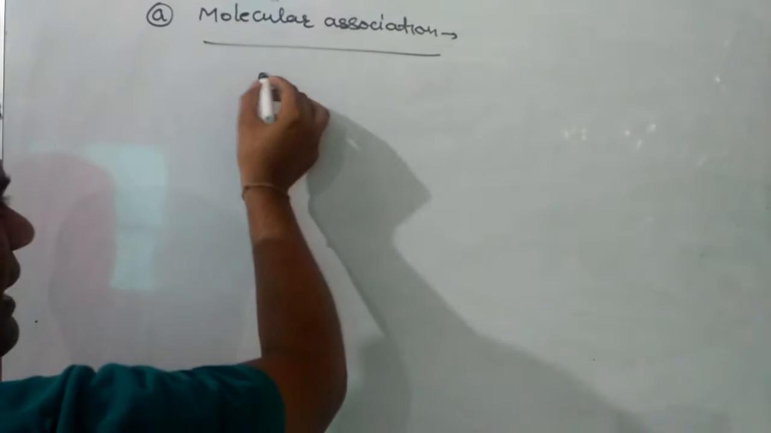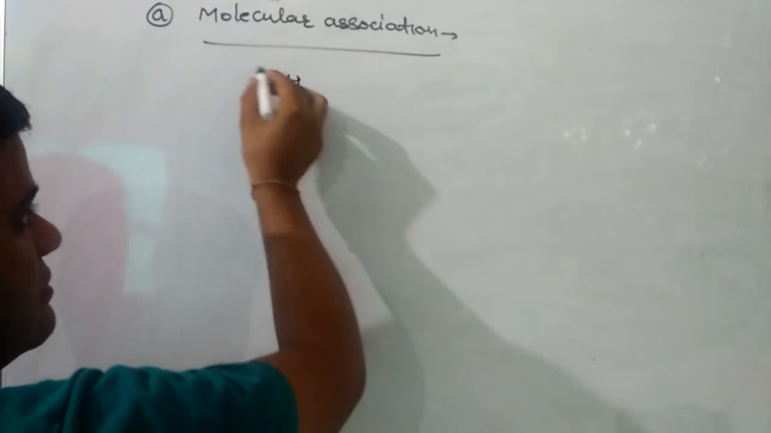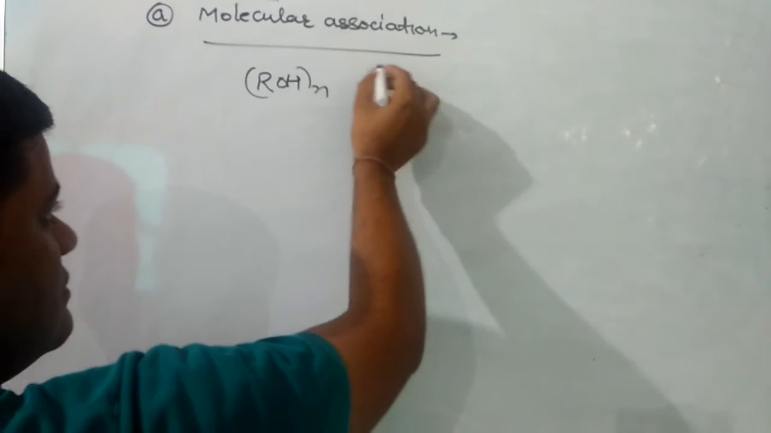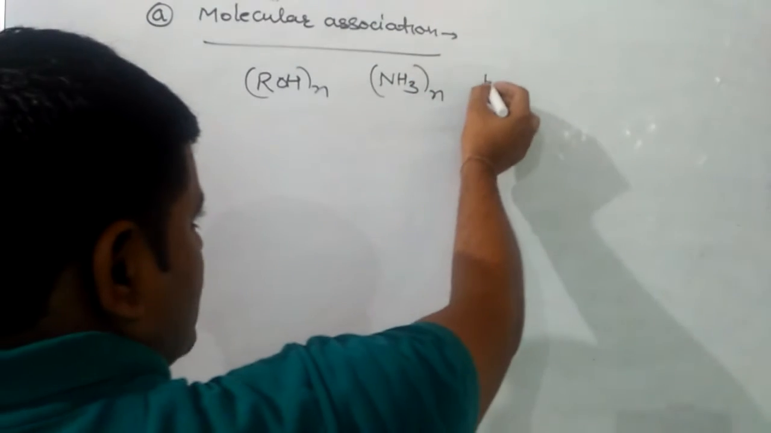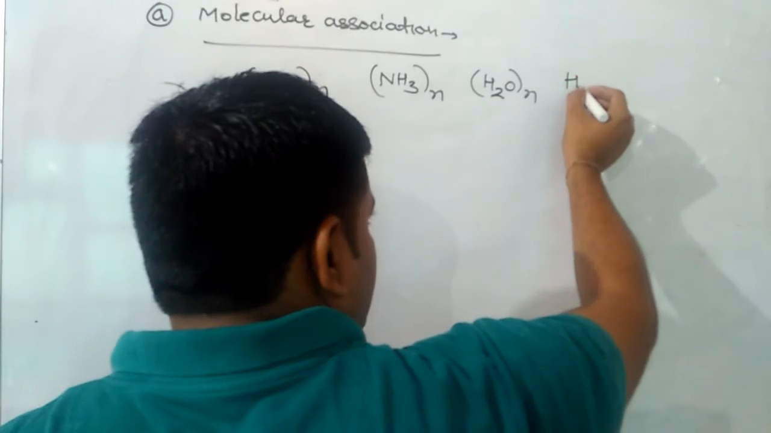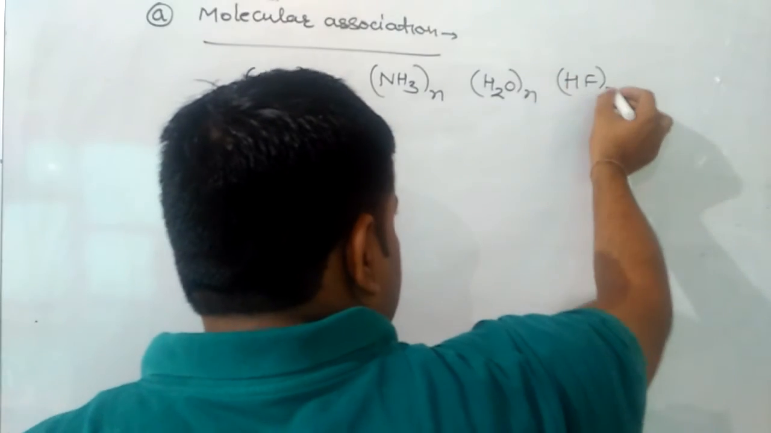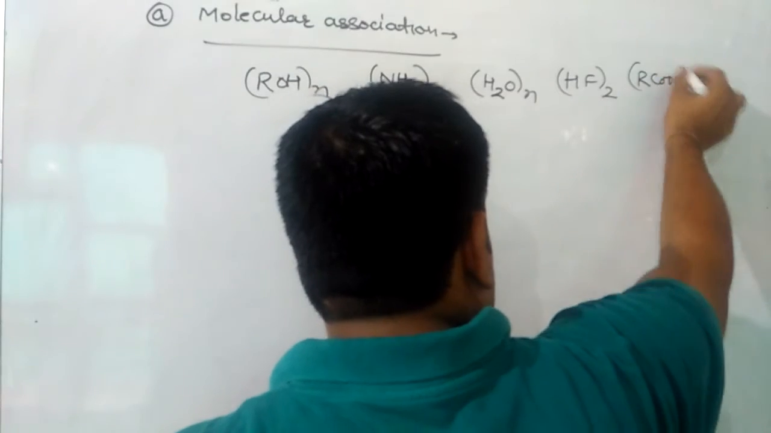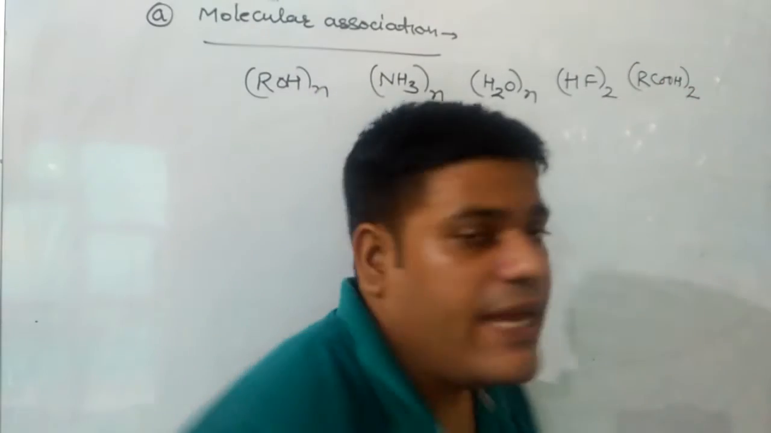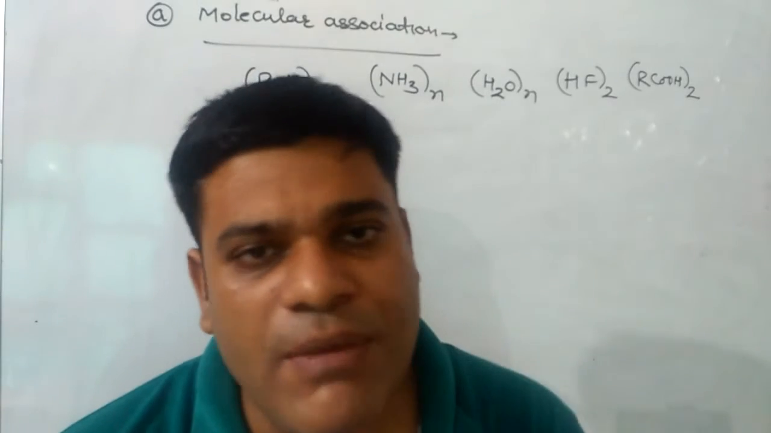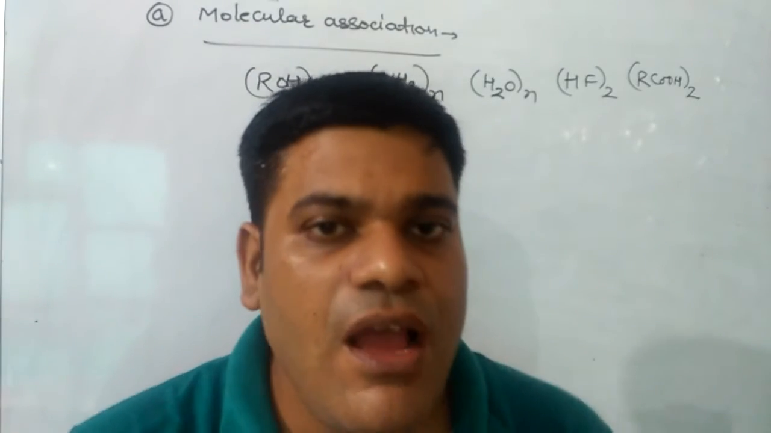Examples of molecular association are polymerization of alcohol, polymerization of ammonia, polymerization of water, polymerization of HF, and dimerization of carboxylic acid. The second consequence is abnormal physical state.